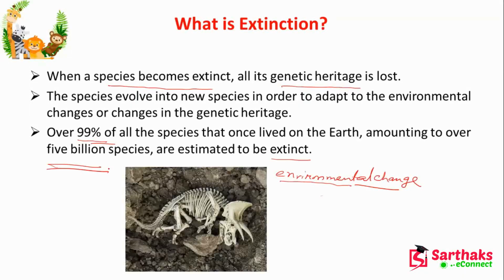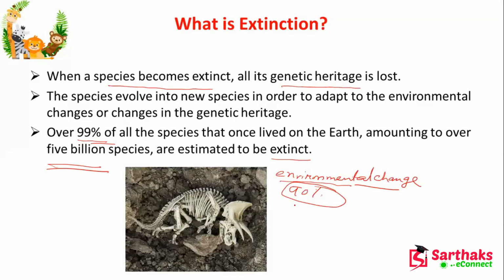It may be due to environmental change, and we are responsible for this change. 90% responsibility is ours. Only 10% of the change happens naturally, year after year.